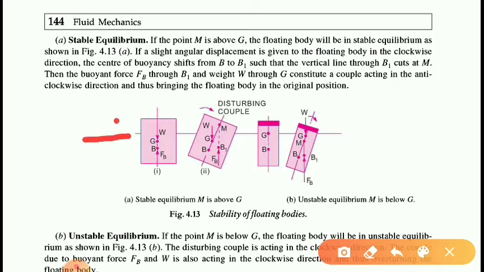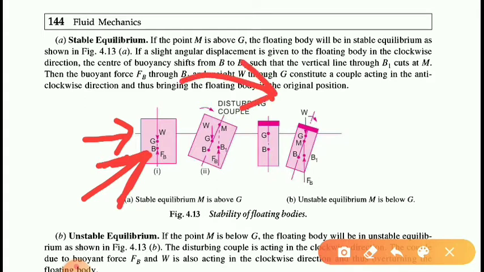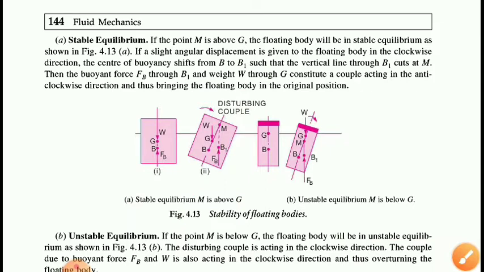Here G is the center of gravity and B is the center of buoyancy. If we give clockwise angular momentum to this body, the center of buoyancy B will shift to point B1. This B1 will meet the axis of the body at point M, which is called the metacentre.